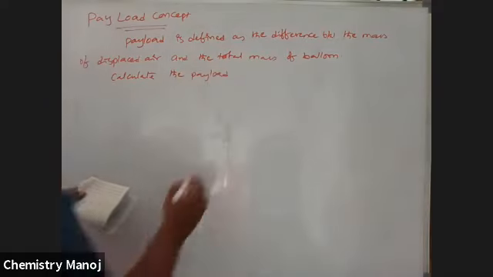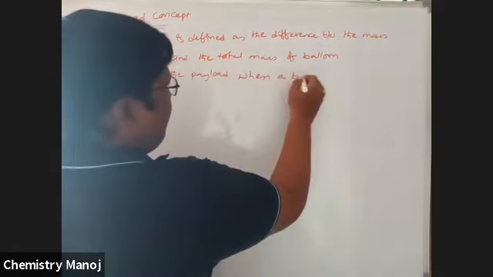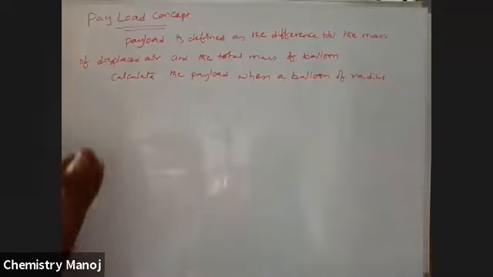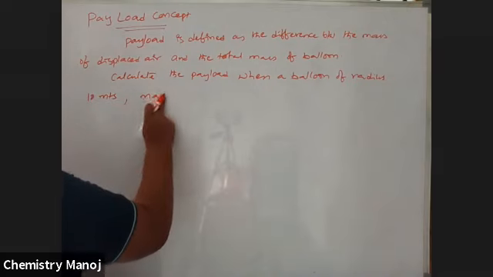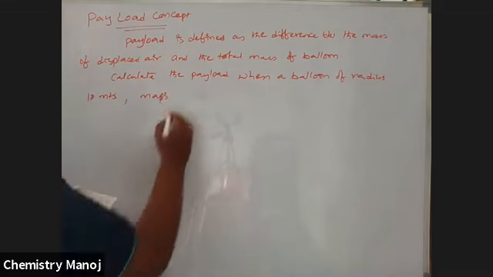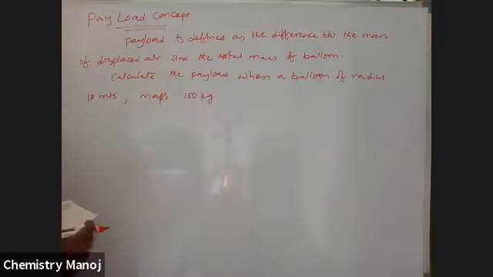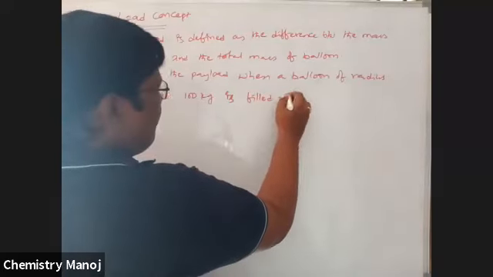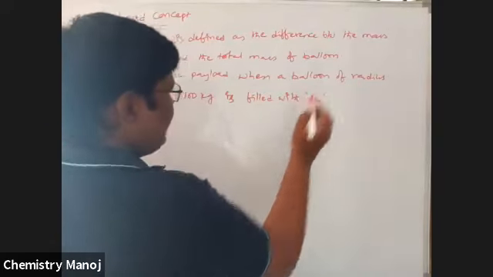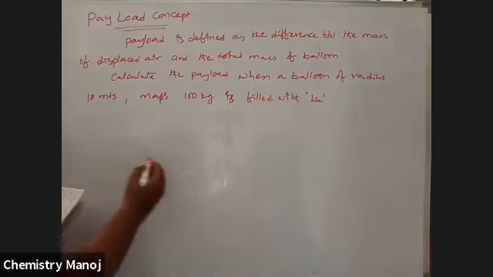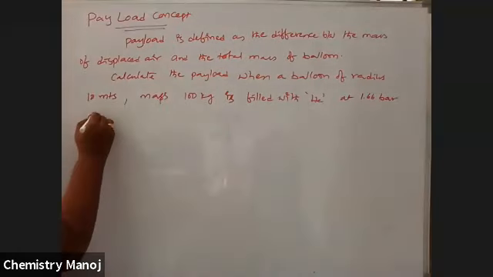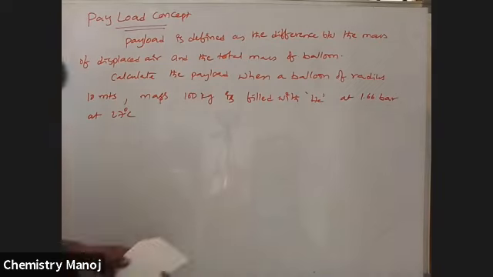Calculate the payload when a balloon of radius 10 meters, mass 100 kg, is filled with helium at 1.66 bar and 27 degrees centigrade.